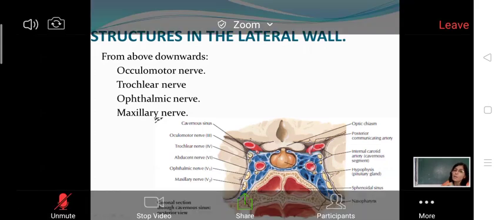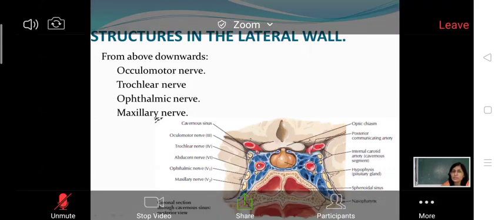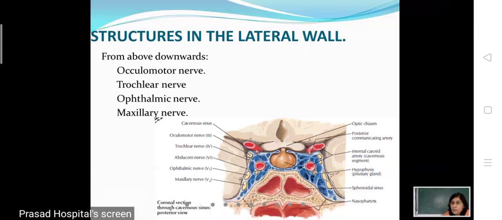Two structures are passing through the cavernous sinus, whereas these four structures lie in the lateral wall of the cavernous sinus. So what are the structures present in the lateral wall of the cavernous sinus? Where will these structures be present? These structures will be between the meningeal layer of dura mater and the endothelium of the cavernous sinus.